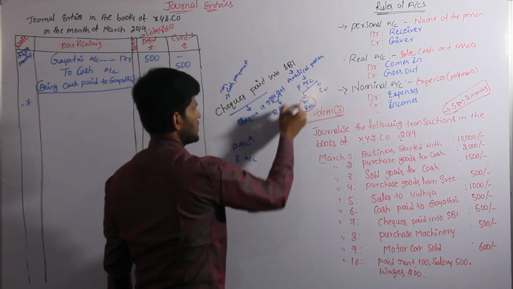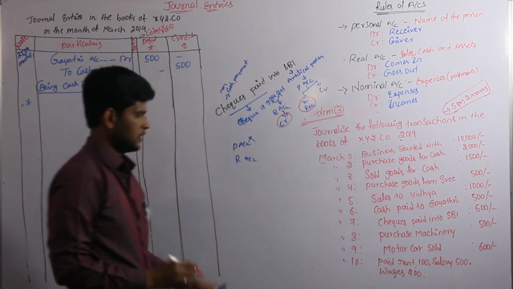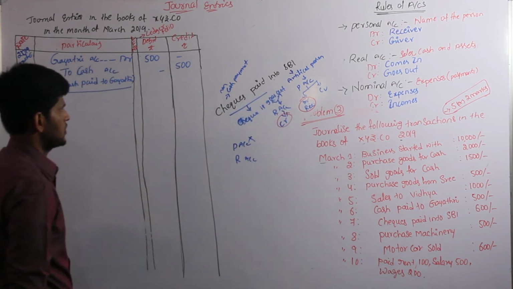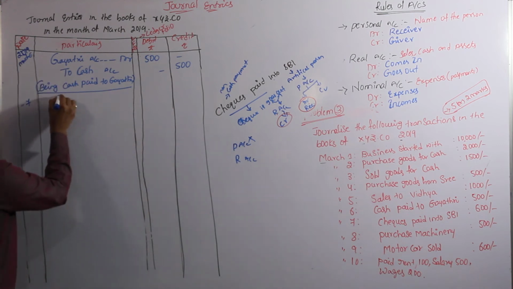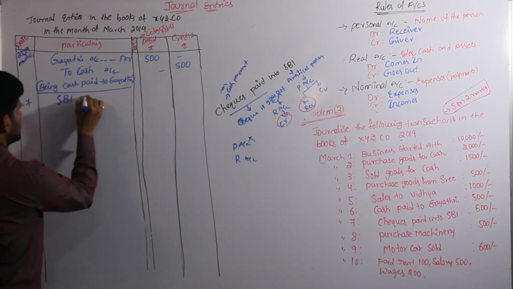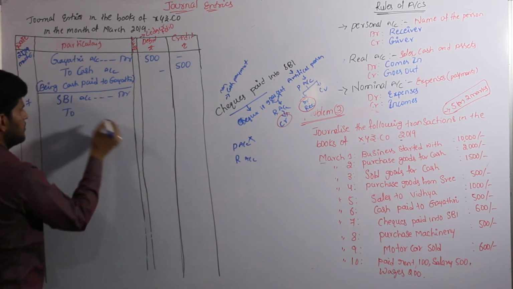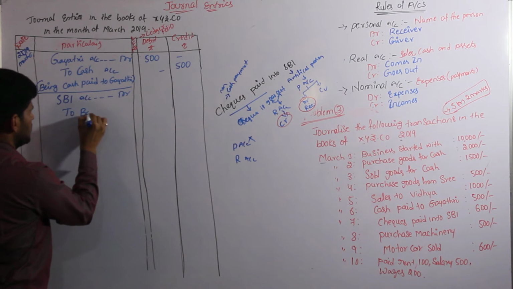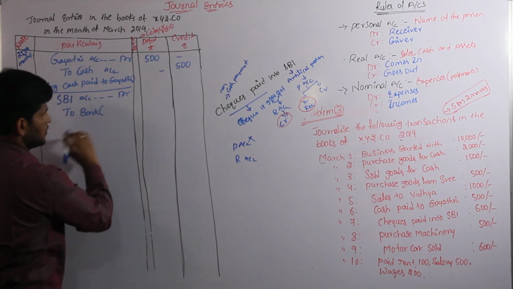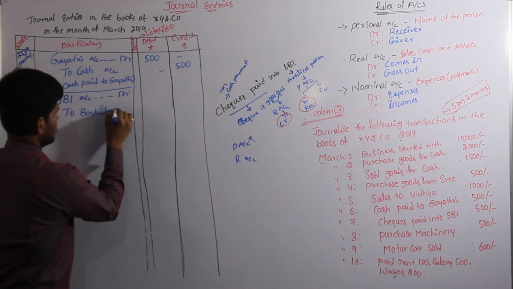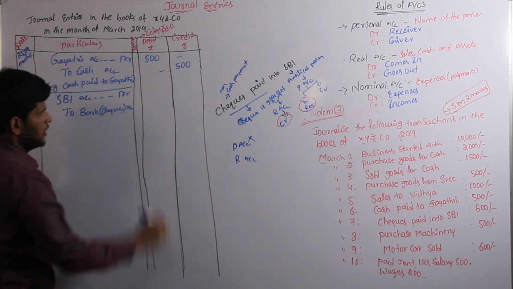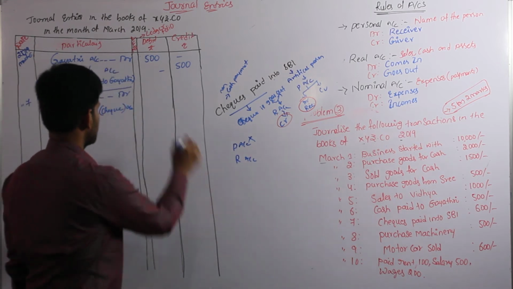According to real account, the cheque goes out. That will be converted into credit side. Now enter the transaction into entry as: SBI account debit to cheque, that is bank of cheque account. Transaction worth is 600.